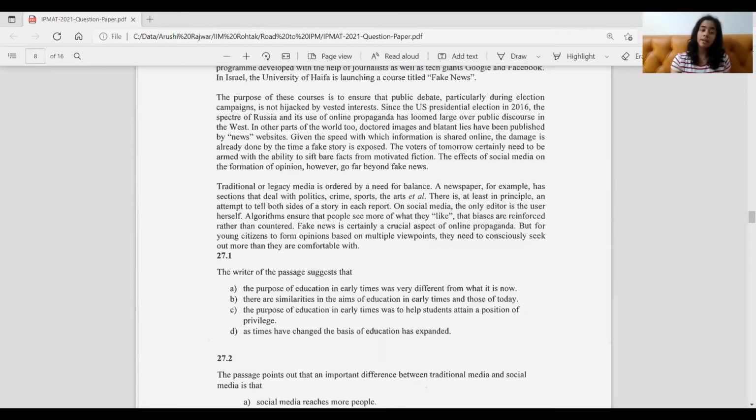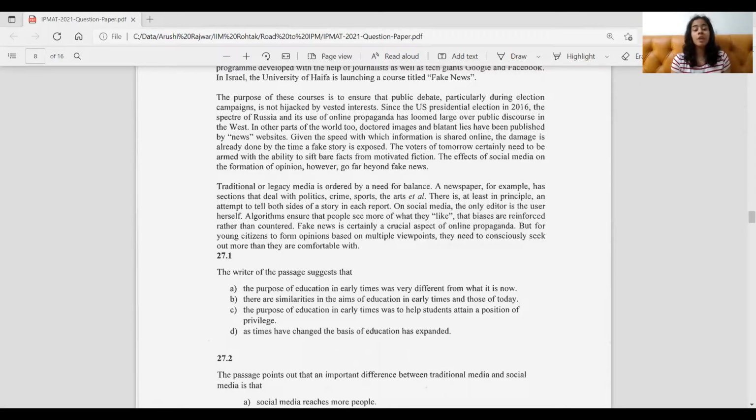Coming to the second paragraph, it talks about the purpose of such courses. So why do we need such courses? It mainly says that the youth, the younger citizens of nations, are the future voters. They'll choose the leadership of the nations. So it's very important for them to identify the real motives of the people and not just fall for any lies that they say.